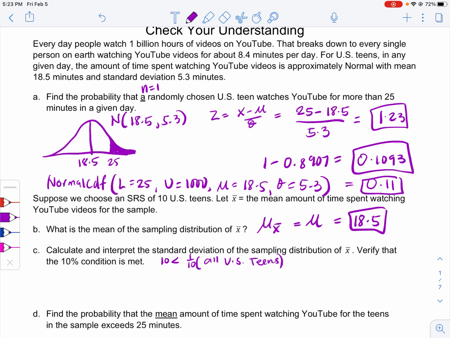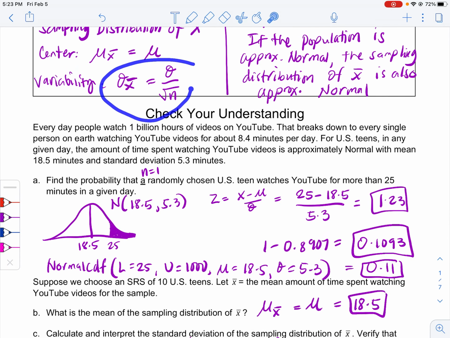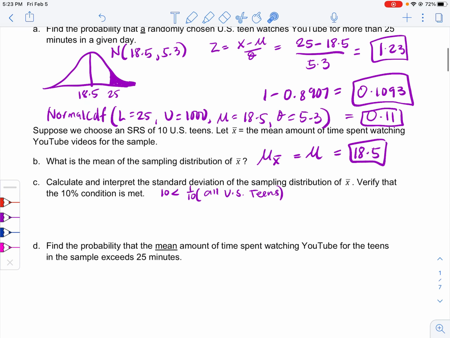Okay. And now for my standard deviation, I would have to use the formula that I found over here. So the standard deviation of the sample mean is that standard deviation divided by the square root of n. So our standard deviation right now is 5.3. I'll divide that by the square root of 10. And that is going to be 1.676. So this is the standard deviation of the sample.